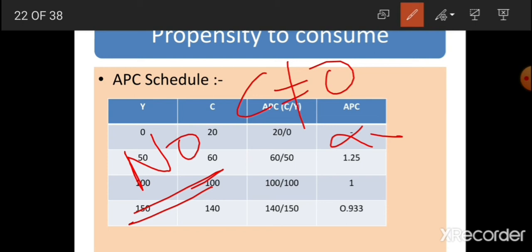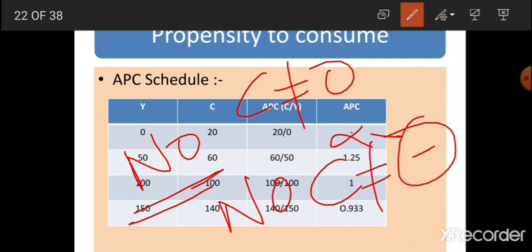Next, can APC be negative? Again the answer is no, because consumption can never be negative. कभी negative नहीं होता, इसलिए APC negative भी नहीं होगा. Got the concept? I am repeating these two questions. Can APC be 0? No, because consumption can never be 0. Can APC be negative? No, because consumption can never be negative.